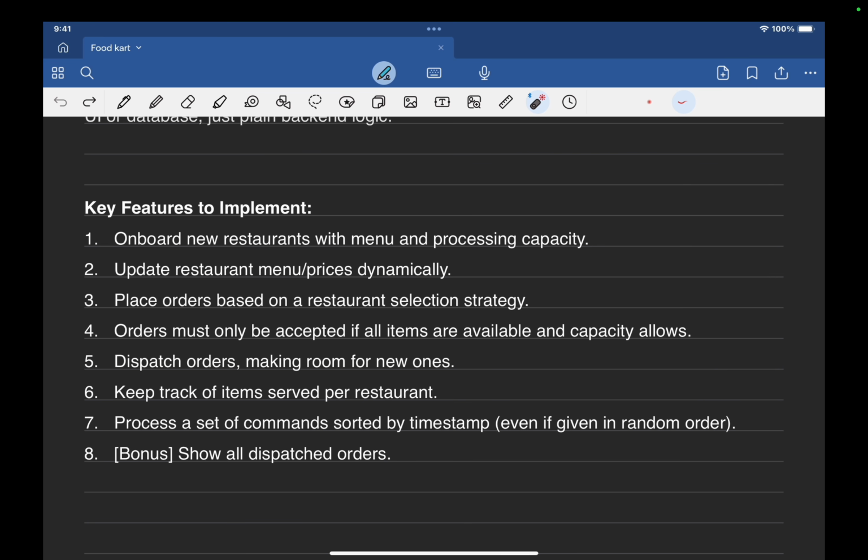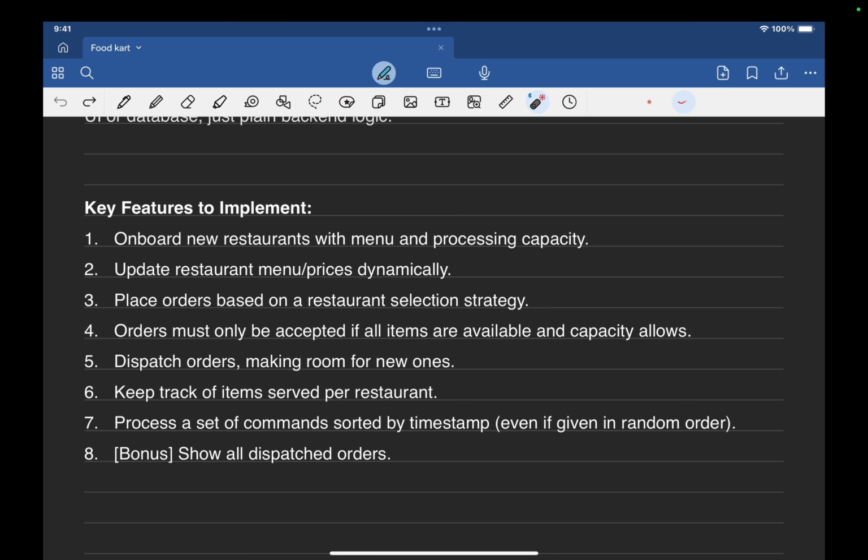Each restaurant has a particular processing capacity that also needs to be satisfied by the selection strategy. Then we need to dispatch orders, making room for new ones. Keep track of items served per restaurant: how many total items each restaurant has served. We need to keep track of this as well.